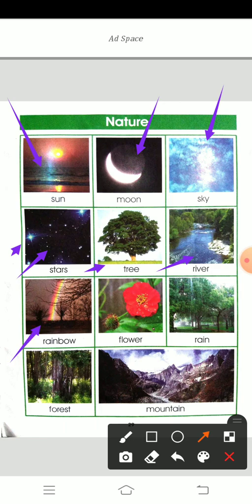Rainbow. After the rain, the sun rays will come and at that time the rainbow occurs. This is also a natural thing. Flower. When we grow plants, they always bloom flowers. Some plants bloom flowers. Rain is one of the natural things.